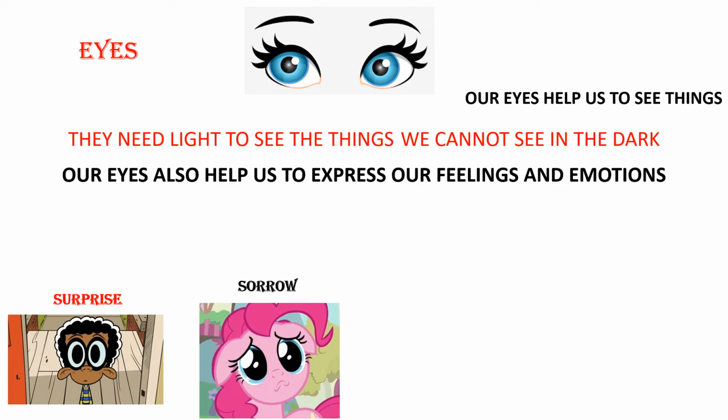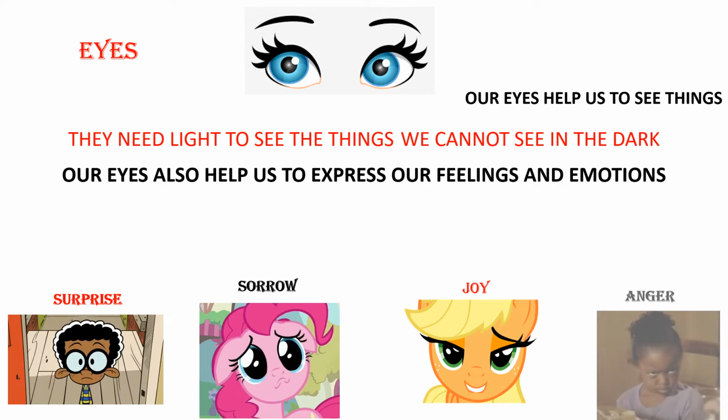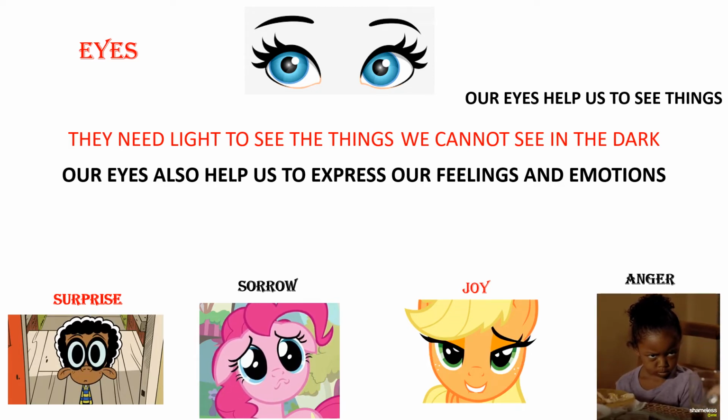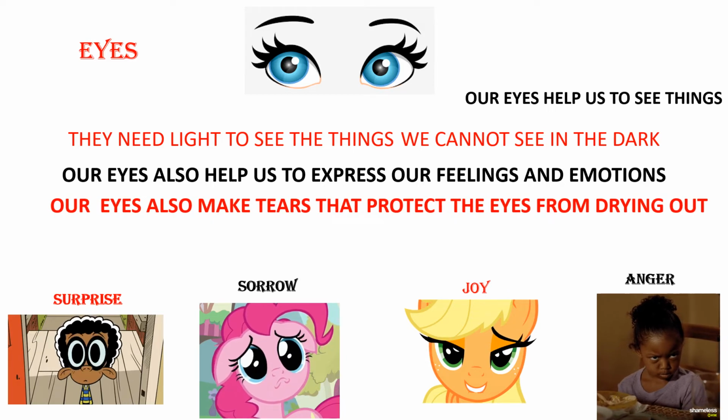When you are sorrowful, your eyes become small, okay? And when you are joyful, when you are very happy, your eyes start to blink very speedily. You are happy, no? So the joy is being seen in your eyes. And when you are angry, see how you look at your parents when they shout at you, when you do something wrong, or when you ask for something and they don't give it to you. How do you look at them? You look at them in such an angry way, right? So all these emotions are being expressed through our eyes.